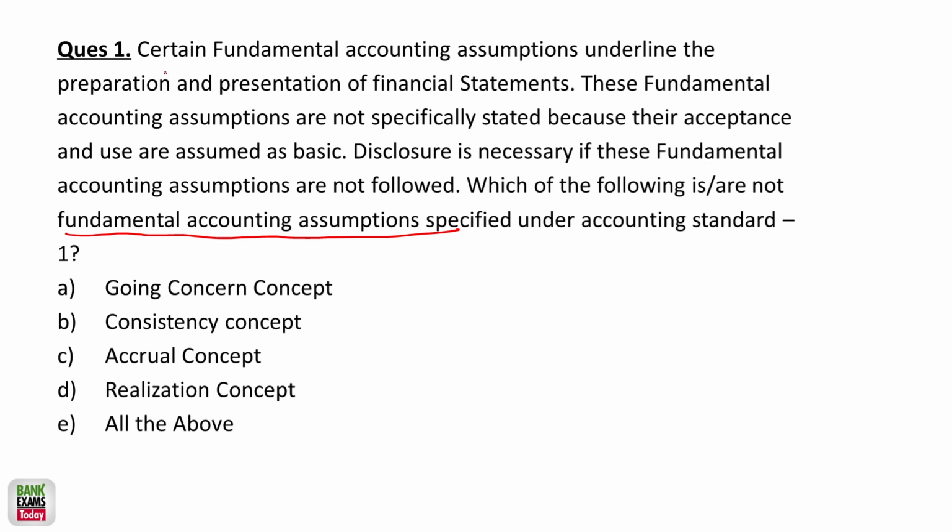There are fundamental accounting assumptions that are not specifically stated, but disclosure is necessary if these fundamental accounting assumptions are not followed. Disclosure is not necessary if you are following those, but if you are not following one of these three assumptions, then a proper disclosure is required in the final account.